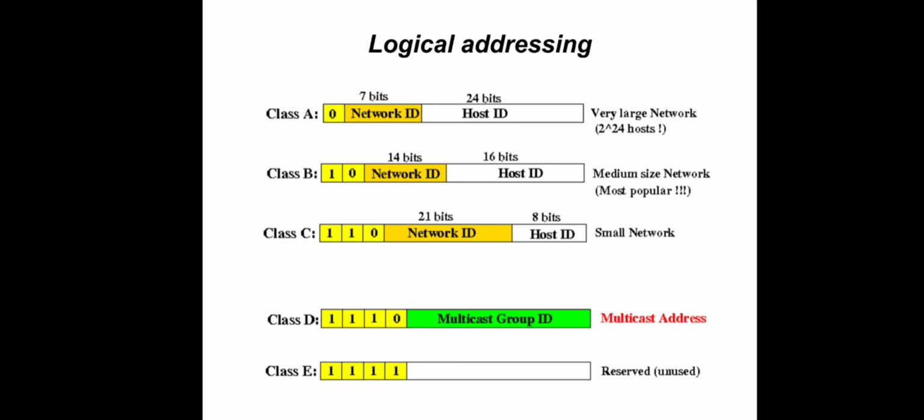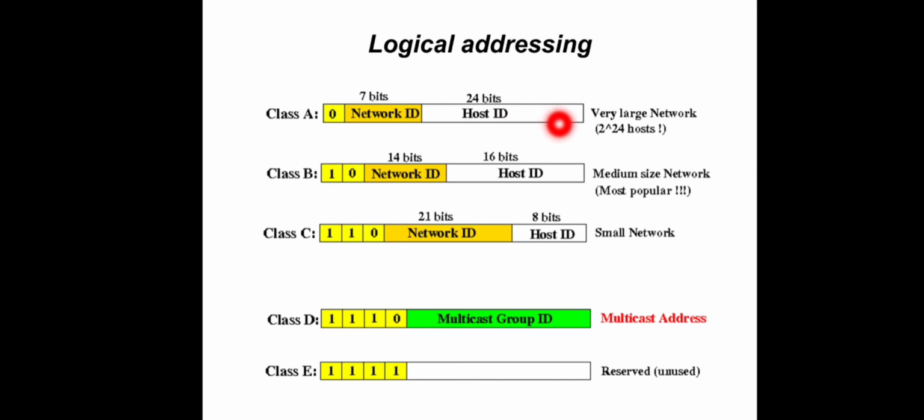So for logical addressing, we are taking the case of IP version 4, a 32-bit addressing scheme, and we have two different types of addressing used: classful addressing and classless addressing. Let us take the case of IP version 4 and classful addressing. In classful addressing, we have 5 different classes of addresses. We can start from class A addresses. In class A, the highest bit is always 0, the next 7 bits indicate the network ID, and the last 24 bits indicate the host ID.